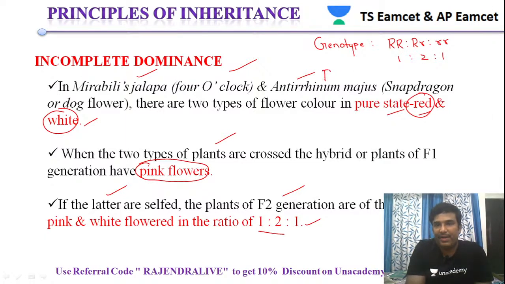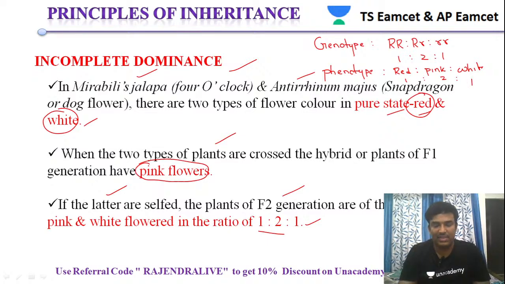Similarly, the phenotypic ratio: we got red color, pinkish color, so red, pink, and white are also in the ratio of 1:2:1. So this is the genotypic and phenotypic ratio in incomplete dominance. Incomplete dominance shows a genotypic ratio of 1:2:1, and the phenotypic ratio is also 1:2:1.